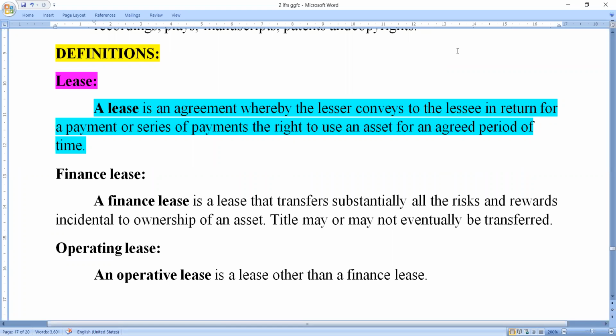So nowadays so many corporate sectors are entering into business organizations. In those situations, they are using this technique to get an asset or any type of property in the form of lease contracts. Why? Because they don't have enough capital to invest in the purchase of assets or property. Therefore they enter into a contract, this type of contract called lease contracts.